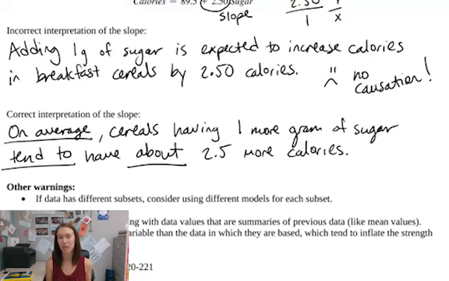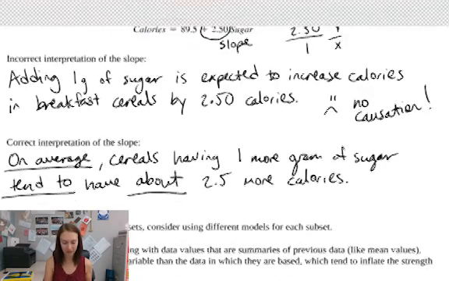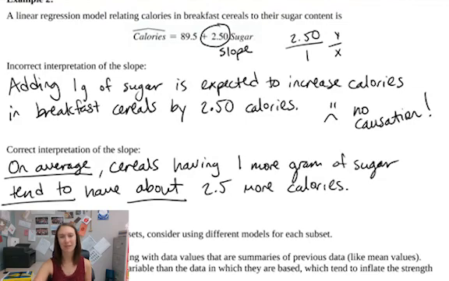And I have a lot of what I like to call wiggle words in AP stats. On average is important. It's an average rate of change. But the whole "tend to have" and "about this much," those are my wiggle words, and they just kind of keep me safe. So I'm not being so black and white, and I'm definitely not implying that one causes the other. And then that's going to be it for our lessons today.